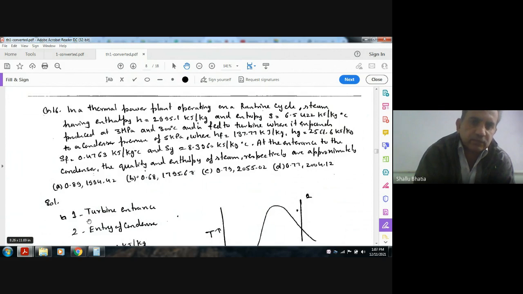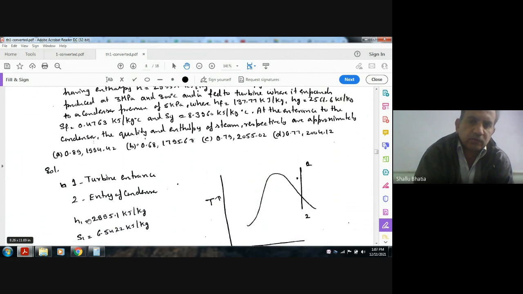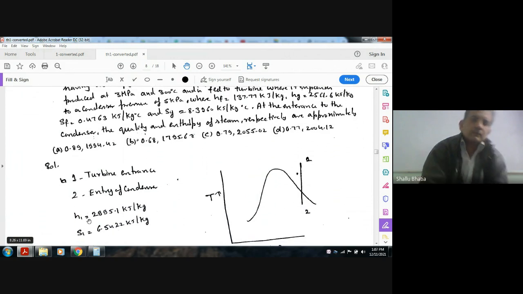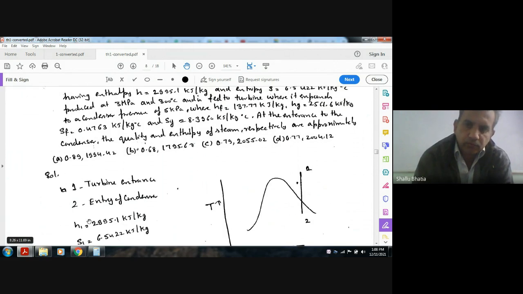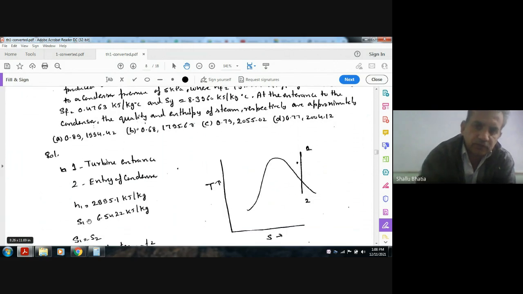At the entrance to the condenser, the quality and enthalpy of steam, respectively, are approximately: option A 0.89, 1994.42; B 0.68, 1795.67; C 0.79, 2005.02; D 0.77, 2004.12. So this is the inlet condition of the turbine.